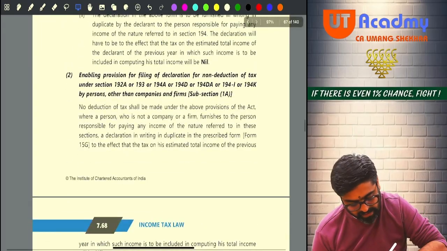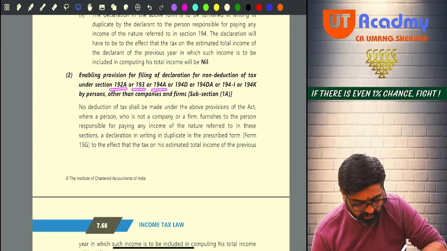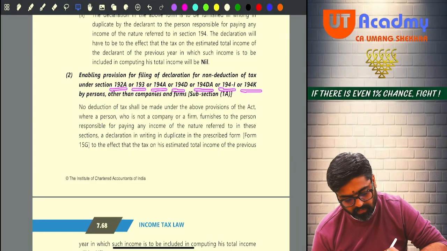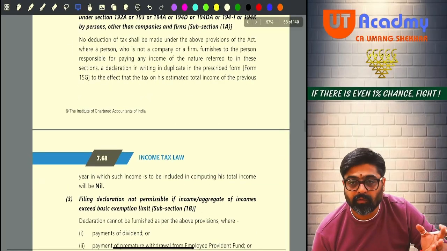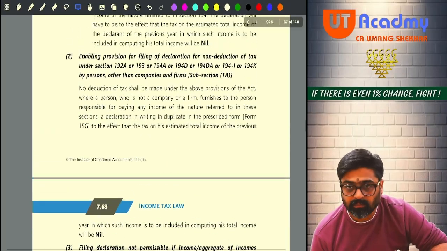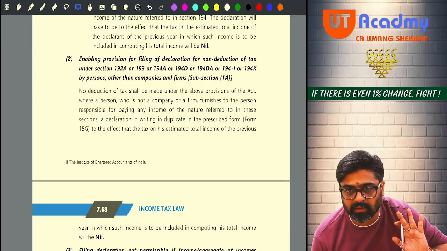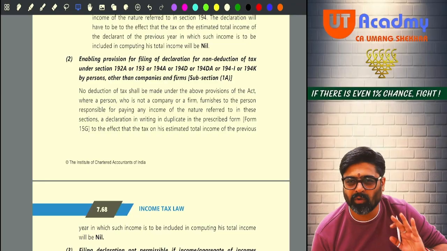Or 192A, 193, 194A, 194D, 194DA, 194I, 194K. So if you are receiving any of these payments mentioned in these sections, for these payments also you can give such a declaration. Ultimately, the declaration will be given in duplicate.